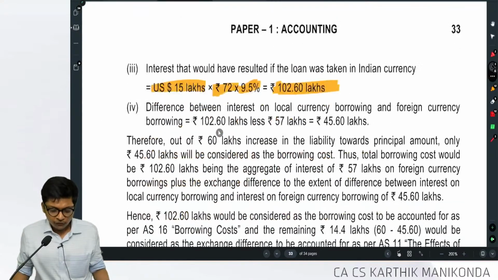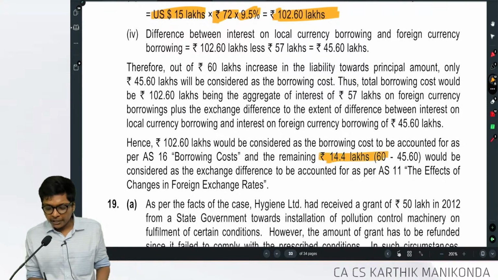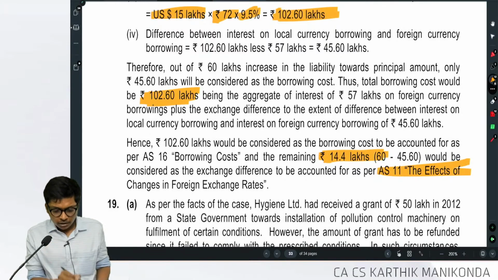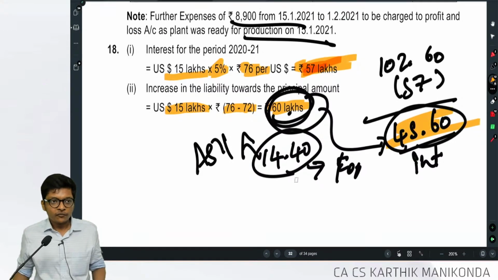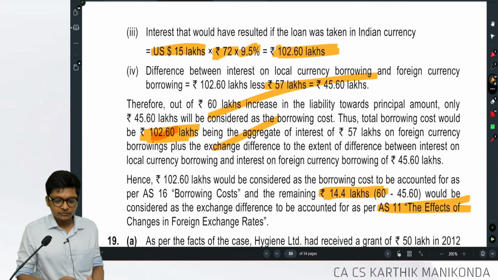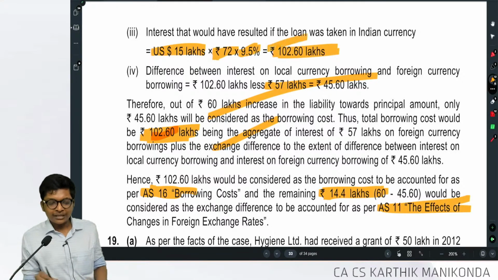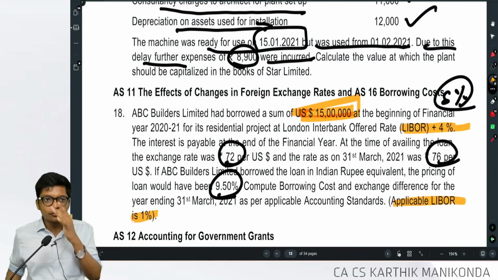Are you following guys? So if you come to the conclusion, see here how beautifully they have summarized. 14.4 lakhs is treated as loss as per AS 11. Interest will be 102, which is the original interest of 57 plus the savings of up to 45.6. Both are saved, so 102, adding both, as per AS 16. Are you following guys? Last sum, it was different. We didn't have a loss. Now you have a loss. Are you understanding guys? Everybody got it? So mark this sum, or this concept, as important. Both the RTPs, if you do, it's enough. Okay.